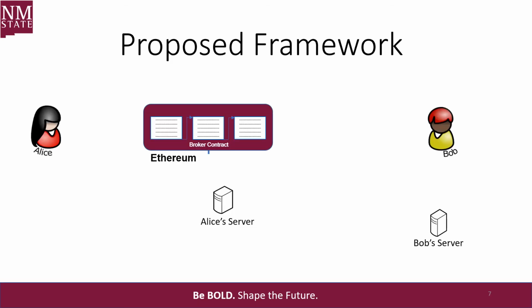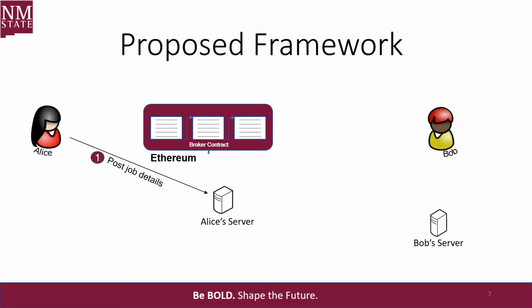In our framework, we have Alice, who would like to outsource the computation, and we have Bob, who will work as a worker. And we have the broker contract, which is a smart contract that resides on the Ethereum blockchain and works as an intermediary between Alice and Bob.